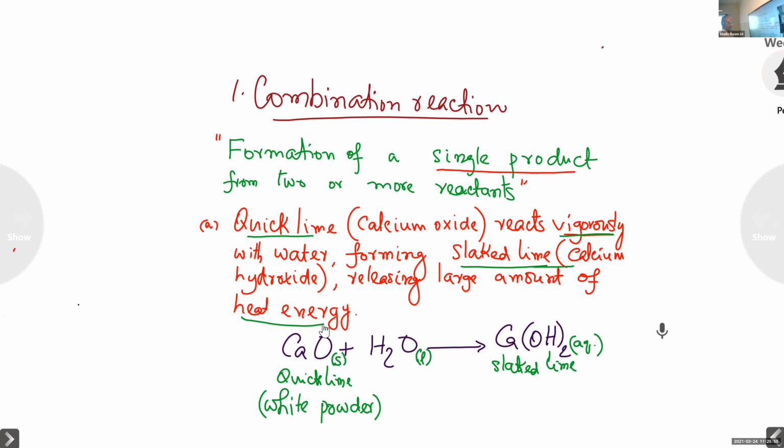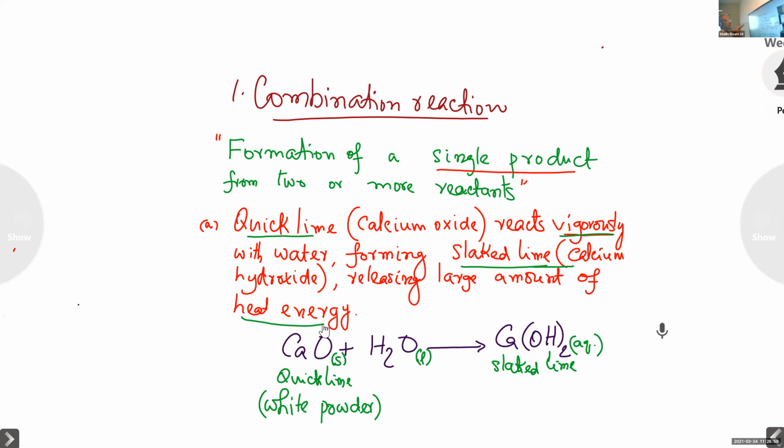Now, there is another question. A white powder which reacts vigorously with water, releasing a large amount of heat energy, and the mixture begins to boil.